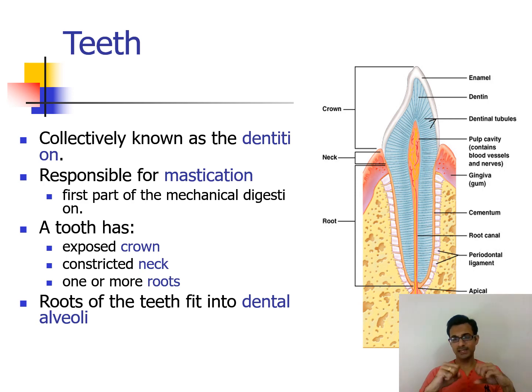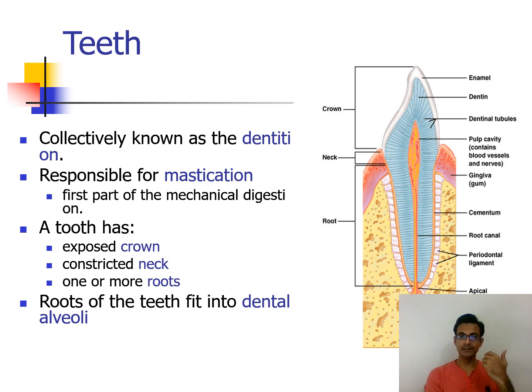Okay, the second part is chemical digestion that we will see later, but the first part of digestion, that is the mechanical digestion, takes place in the oral cavity, and the teeth are responsible for it. If we see the anatomy or structure of the teeth, the teeth basically consist of an exposed crown. The portion of the teeth which is visible inside the oral cavity, the white portion we see, is called the crown.